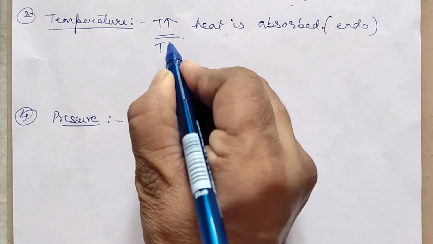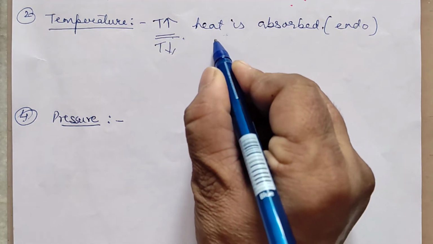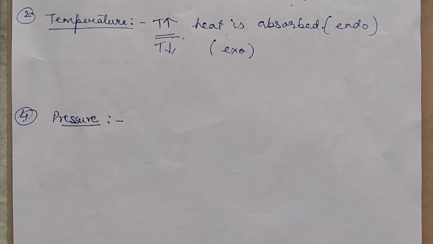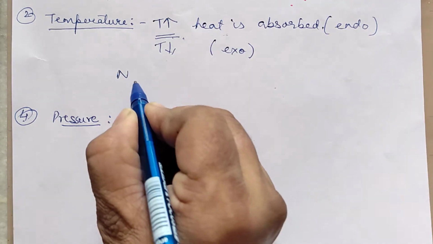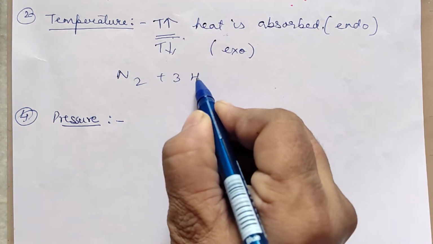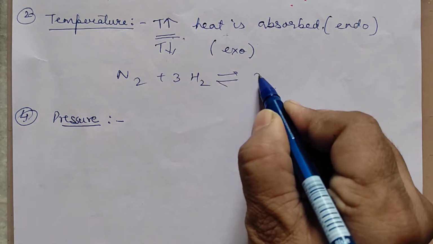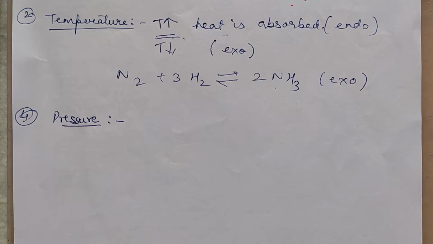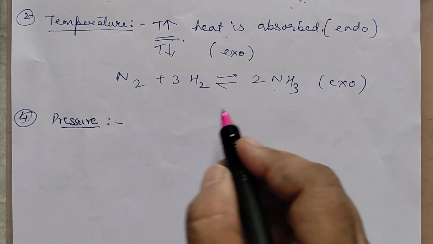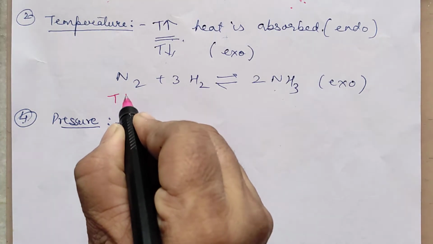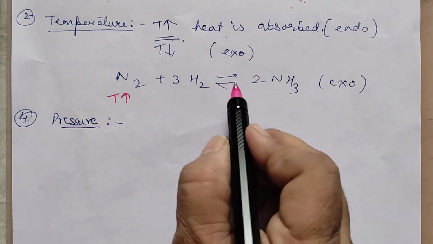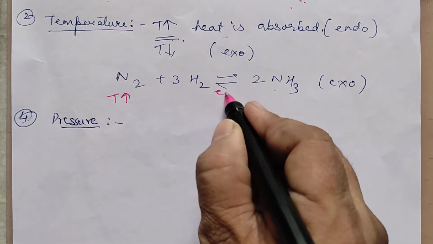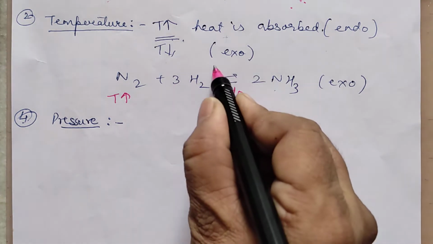That means if you are decreasing the temperature, the reaction will be favored in the direction in which it is exothermic. Let me take one particular example and explain it. Say you have N2 plus 3H2 forming 2NH3. This is an exothermic reaction. It is a reversible reaction, which means if the forward is exothermic, obviously the backward will be endothermic.